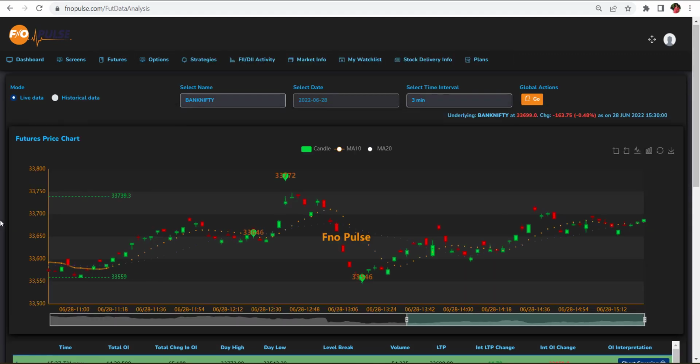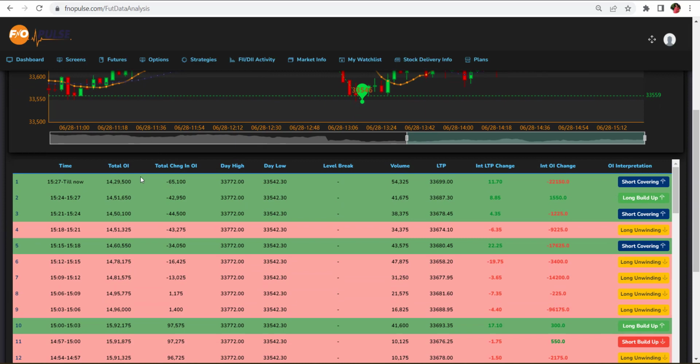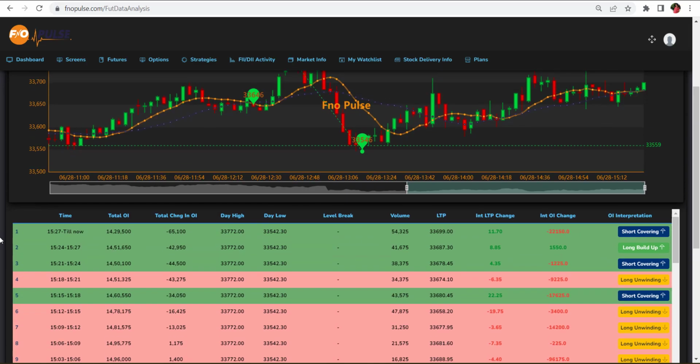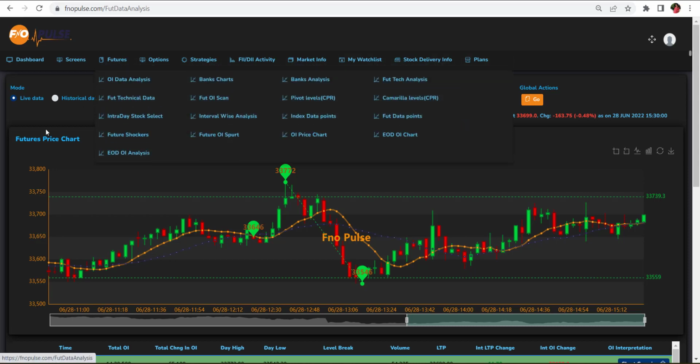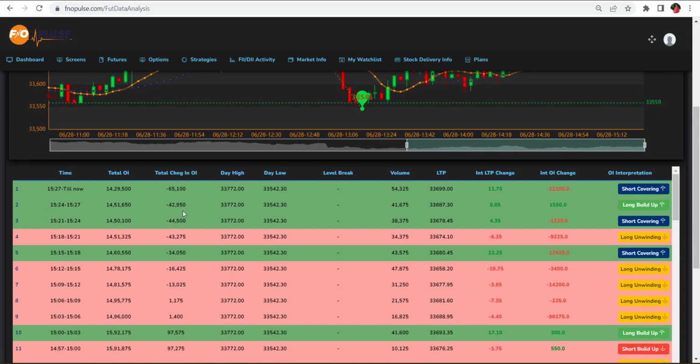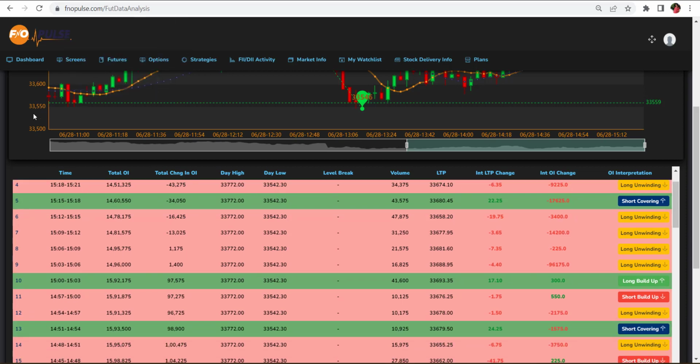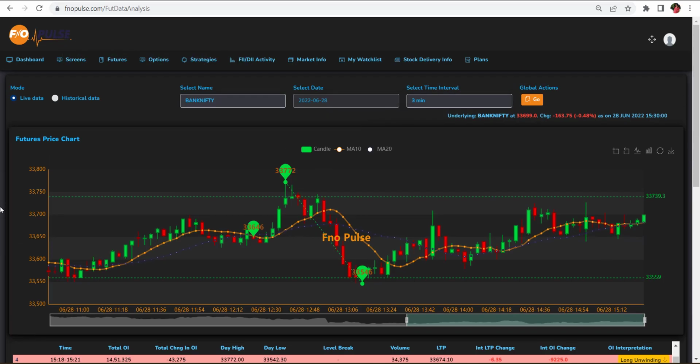Here you can identify how the market is moving in Bank Nifty. This is for Bank Nifty. You can change it here for Nifty and also the stocks. This is for future OI data analysis. You have to identify the open interest, total change in open interest, day high, and everything. And you can check these charts here. In this chart, we are displaying candlesticks and simple moving averages 10 and 20.